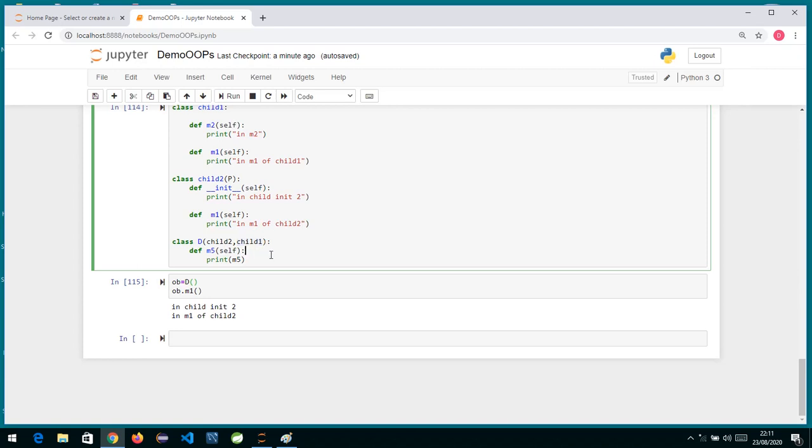Okay, so this is the way in multiple inheritance that the ambiguity is resolved over here. So the method resolution order is decided, so the method is resolved according to the order in which you specify the parents over here. Okay, and you also have hybrid inheritance.